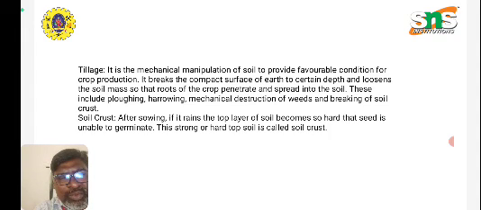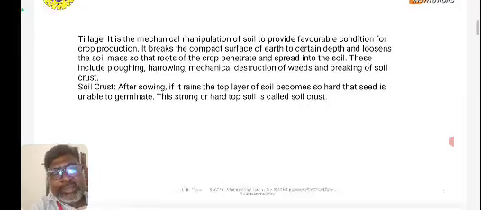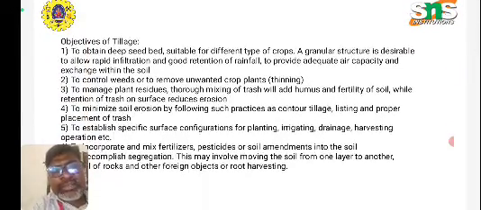Soil crust: after sowing, if it rains, the top layer of soil becomes so hard that the seed is unable to germinate. This strong or hard topsoil is called the soil crust. And as for the objectives of tillage, what we are doing this tillage operation for: to provide a deep seedbed suitable for different types of crops.